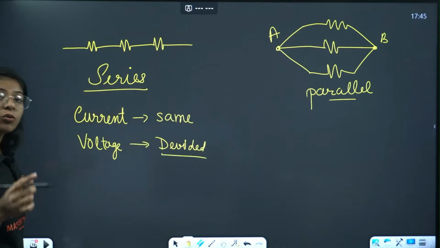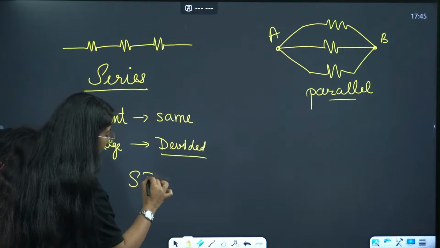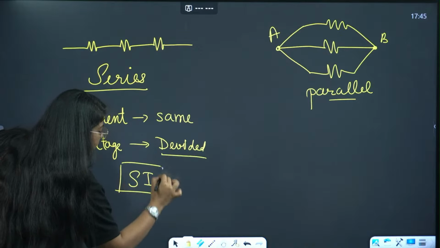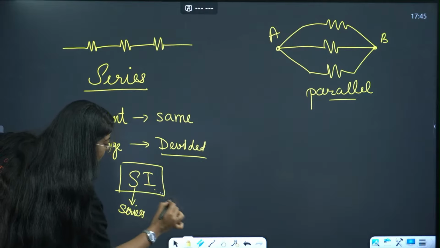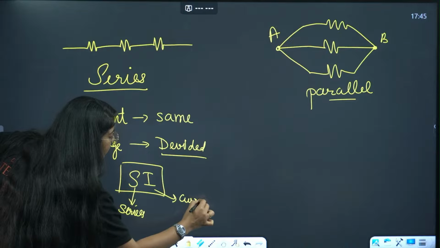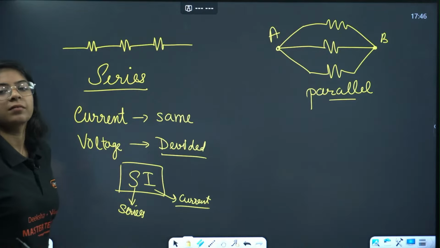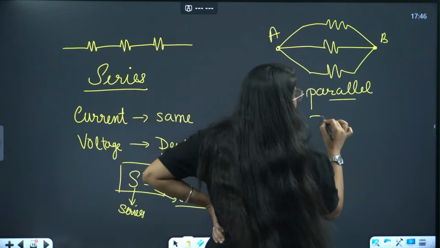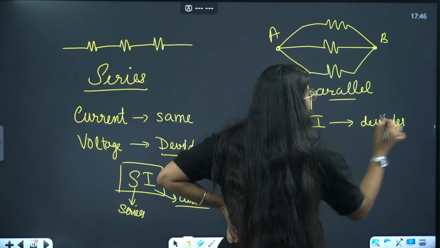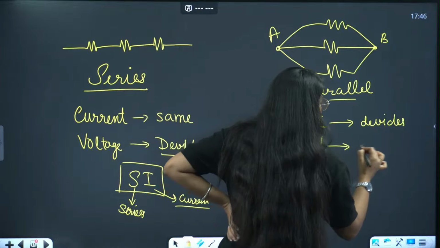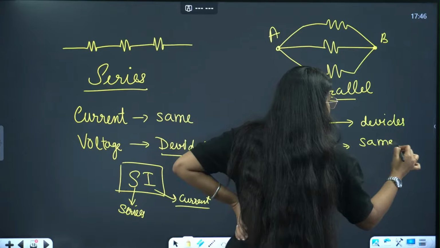I told you how to remember this. SI units. That means in series current remains the same. Done. That's how you can remember. Okay? And in parallel, current divides, but voltage remains same. Okay? Done.